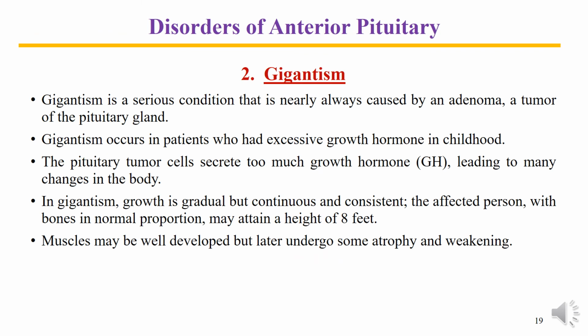Another disorder of the anterior pituitary is gigantism. Gigantism is a condition which occurs due to adenoma, which is a pituitary tumor. It occurs in patients who had excessive growth hormone in childhood. So gigantism is the excessive secretion of growth hormone in childhood age. The pituitary tumor cells secrete too much growth hormone, leading to many changes in the body. These changes are gradual but continuous and consistent.